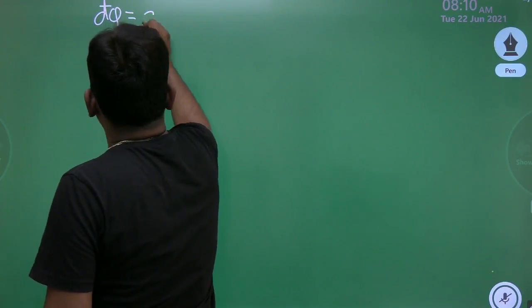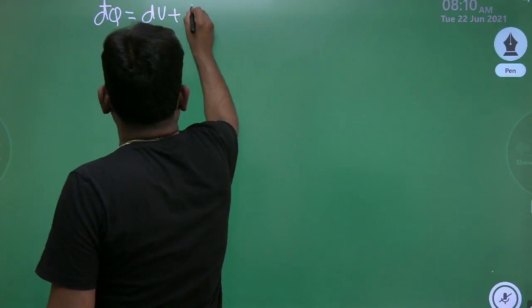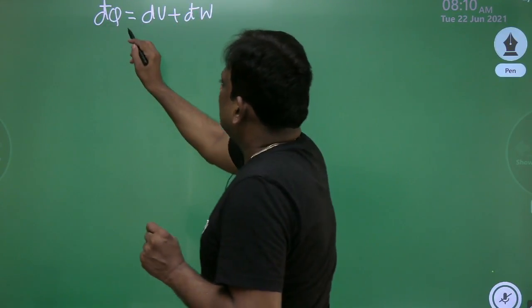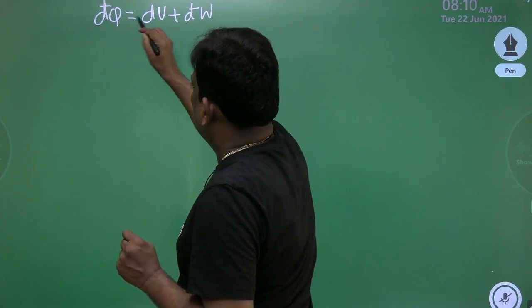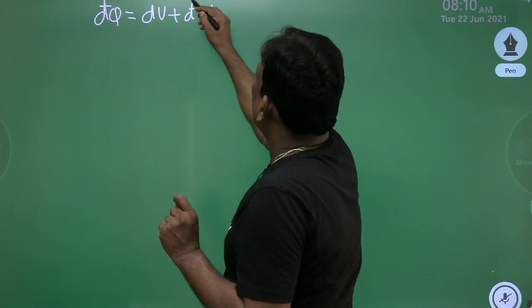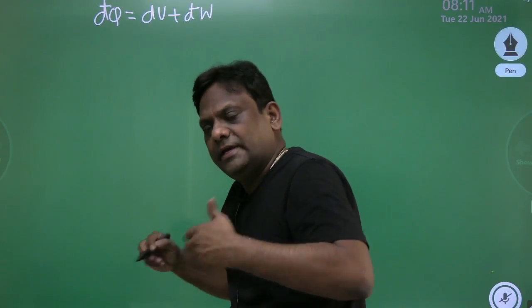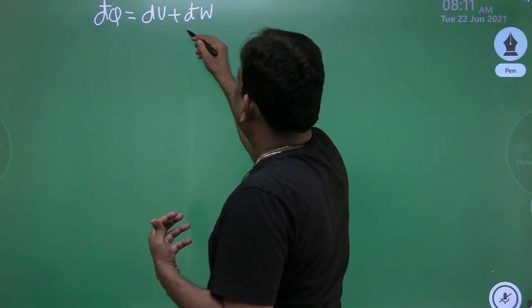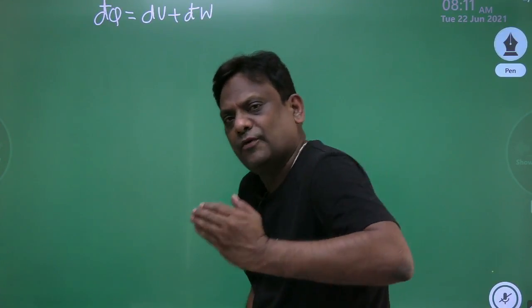Okay, we know that from the first law of thermodynamics, that is from the conservation of energy, the heat transfer is equal to dU plus d'W. Now, this is the system heat transfer, the change of internal energy for the system, and this is the work developed. So here we are talking about maximum work developed by the system. This is the work given by the system, work output from the system.